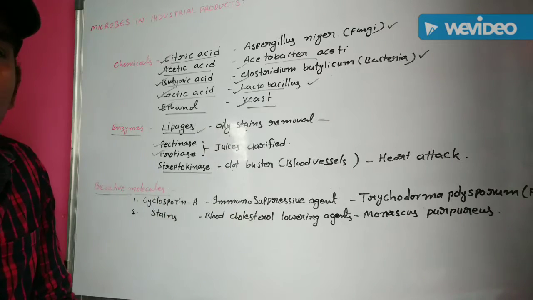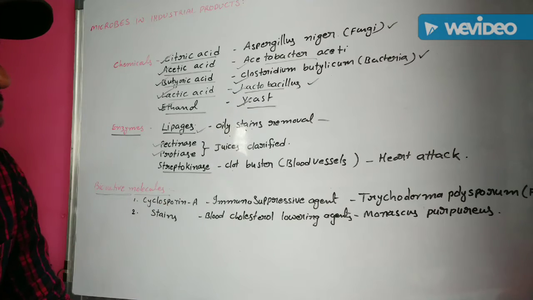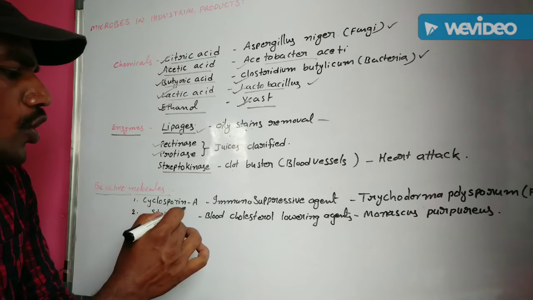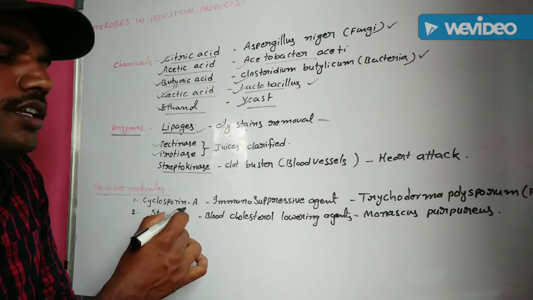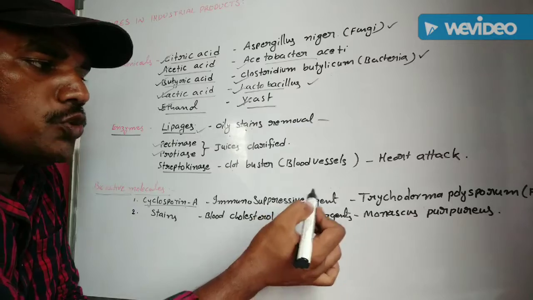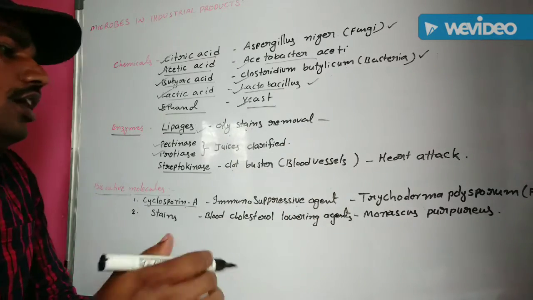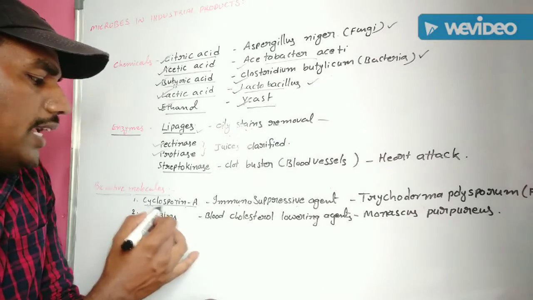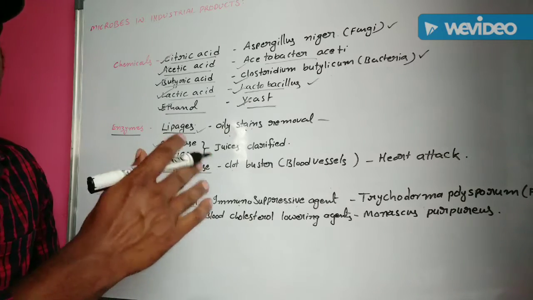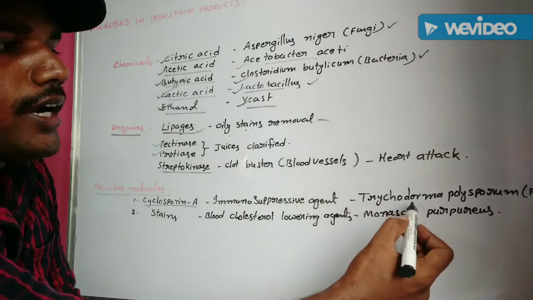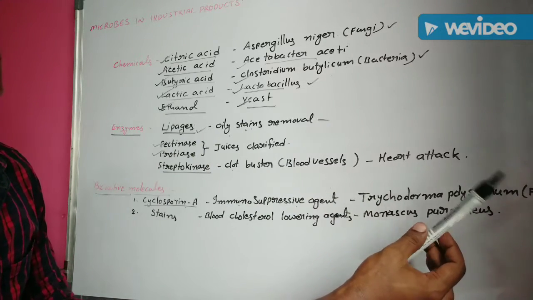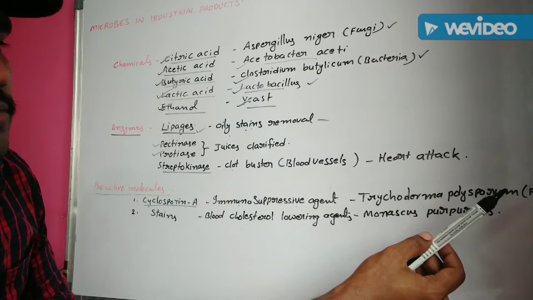Bioactive molecules. Some bioactive molecules are also extracted by the microbes. Suppose cyclosporin A. It is very, very important. Cyclosporin A is an immunosuppressive agent. It comes for 2 marks in the exam. Immunosuppressive agent. That one is cyclosporin A. This cyclosporin A is mainly extracted from the Trichoderma polysporum fungal organism.